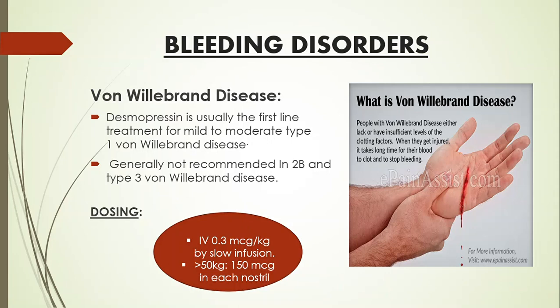Desmopressin is usually the first line treatment for mild to moderate type 1 von Willebrand disease, generally not recommended in type 2B and type 3 von Willebrand disease. The dosing range: IV 0.3 mcg per kg by slow infusion.